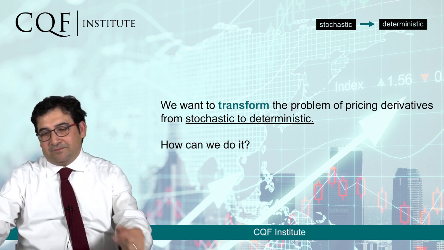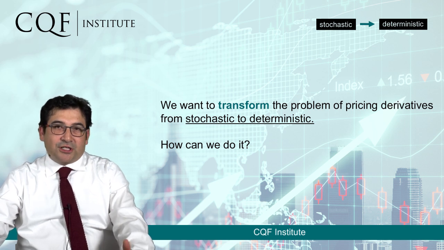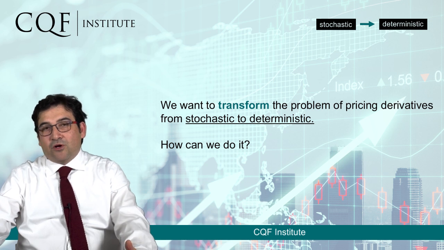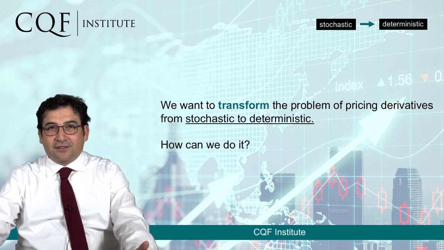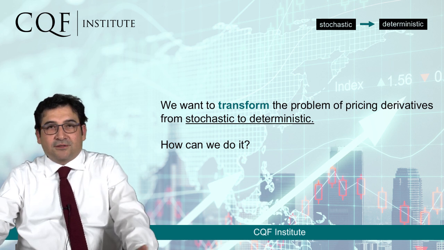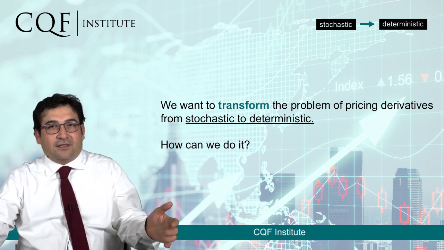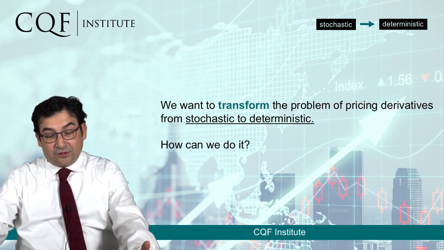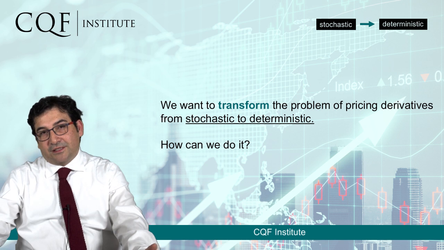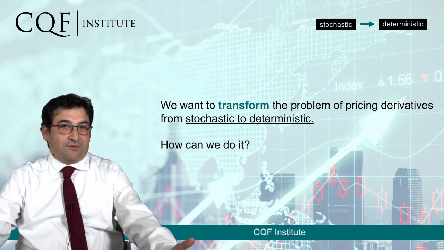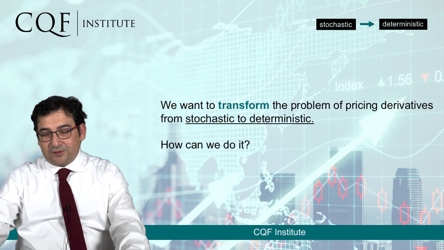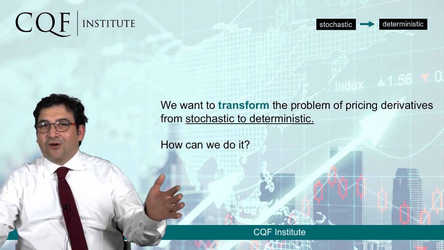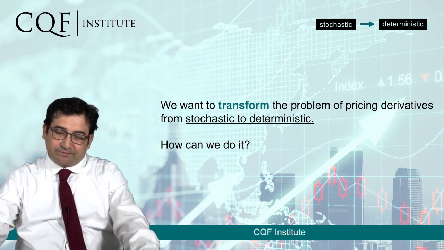Take the stock price. Stock price is something that changes all the time, and looking at the stock price as a process, it has to be regarded as a stochastic process, a random process that goes up and down all the time. Indeed, there are many mathematical models that describe how the underlying behaves in financial derivatives, and these are all stochastic differential equations describing this process as all the time jumping, going up and down, perhaps with a certain tendency.